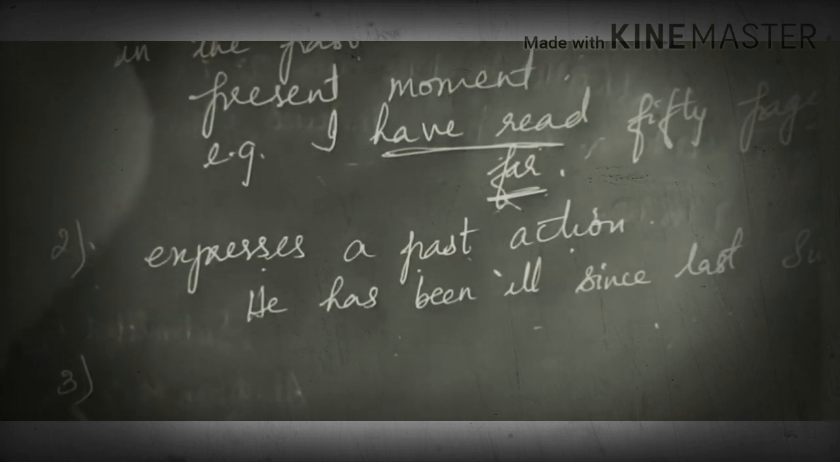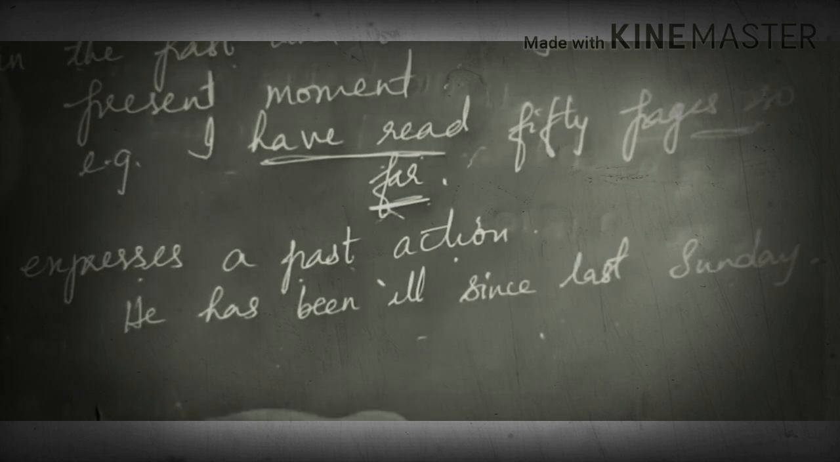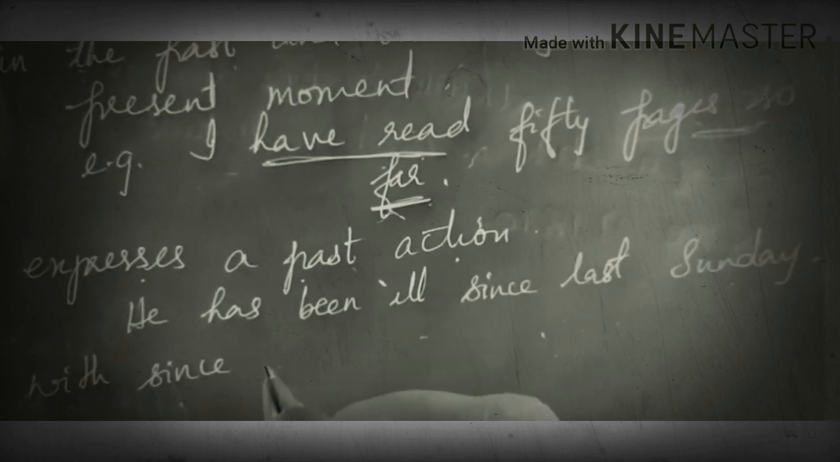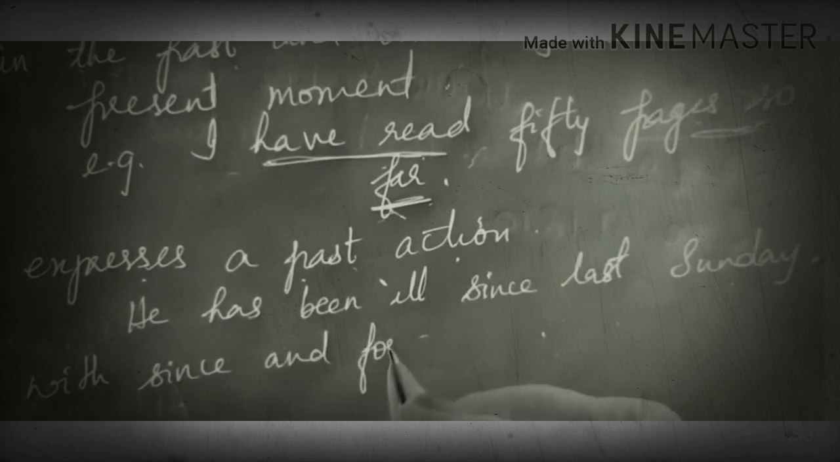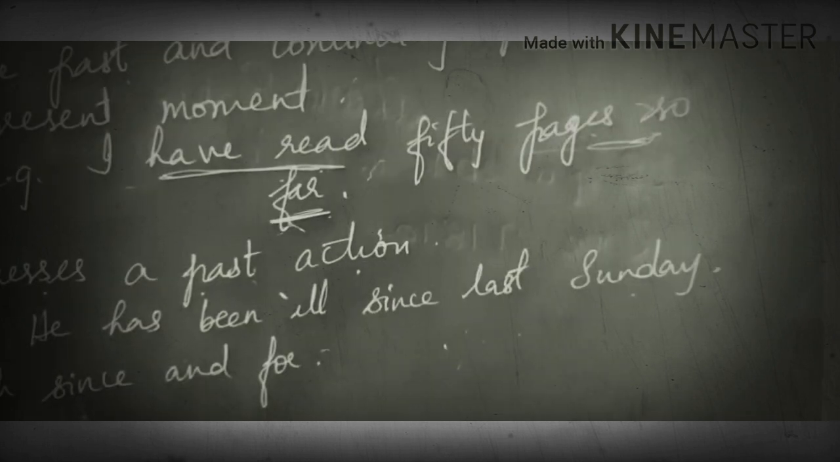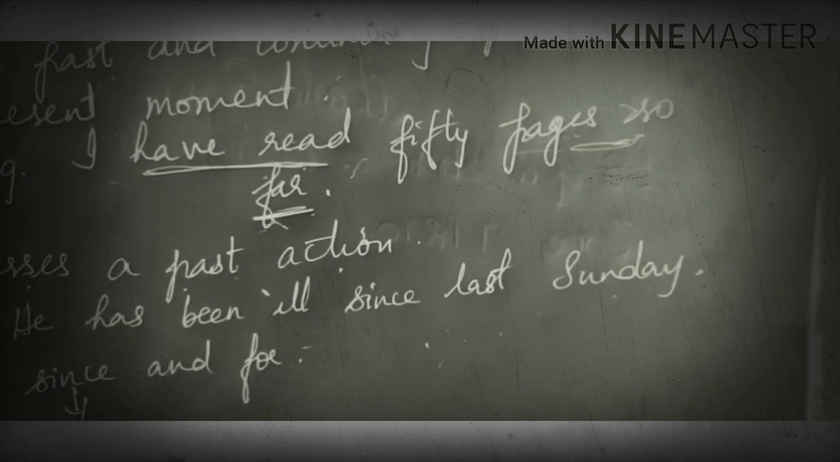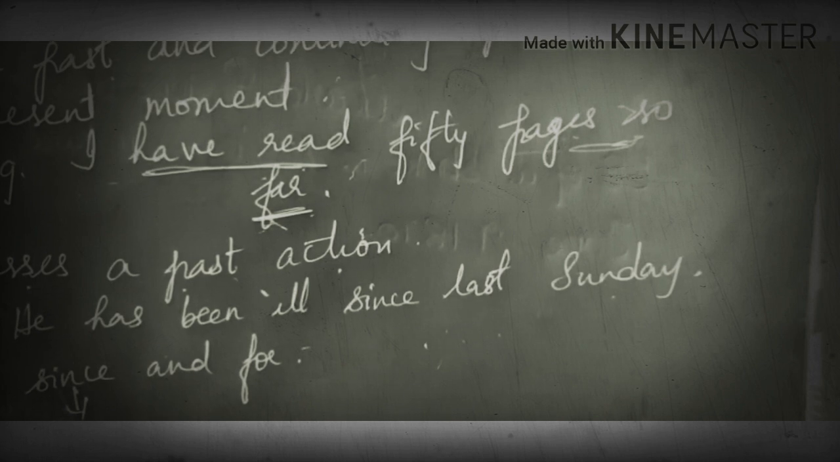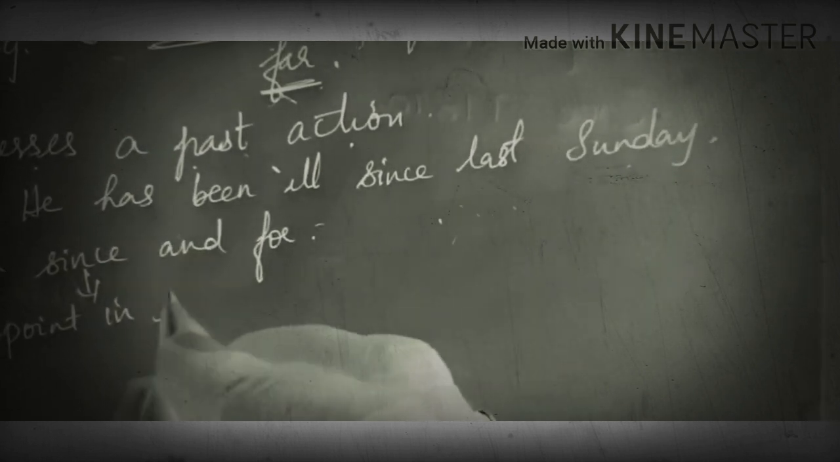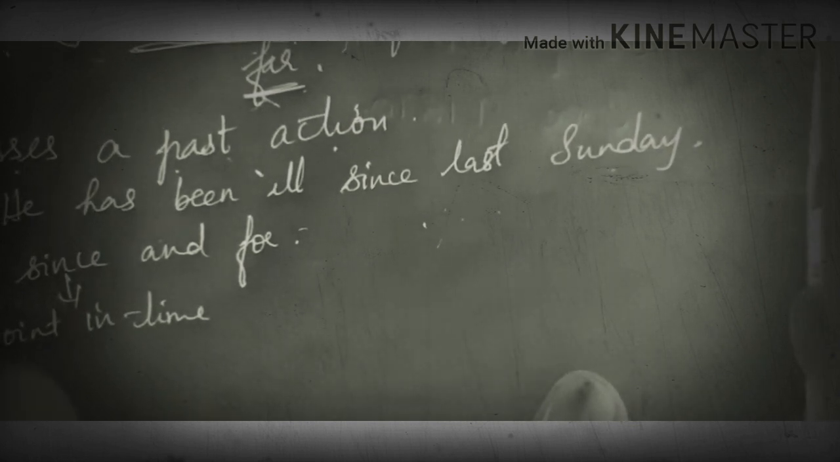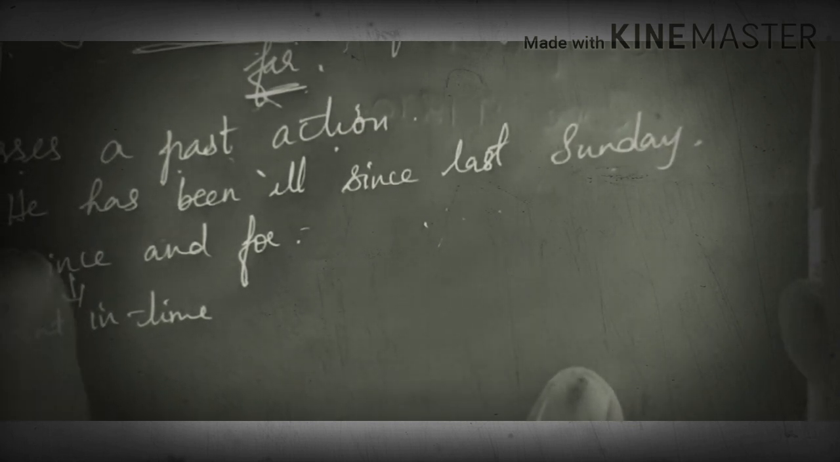Third one is the present perfect tense with since and for. Usage of since and for. You know the usage of since and for. Since is used with a point in time. You have since, point in time, right? Then you have for. From that point of time to the time of speaking, that is what since is indicating.